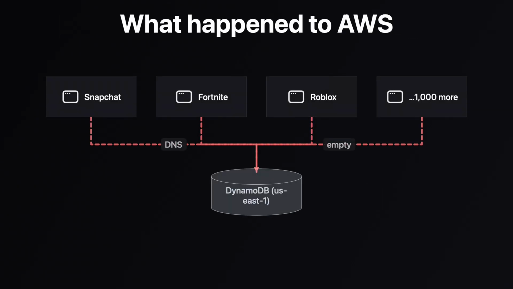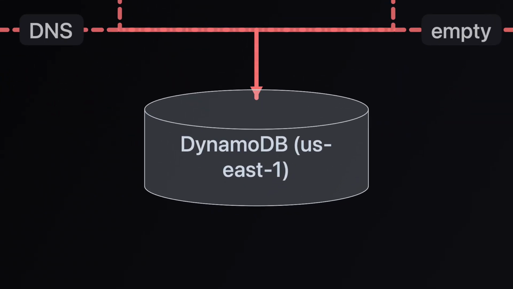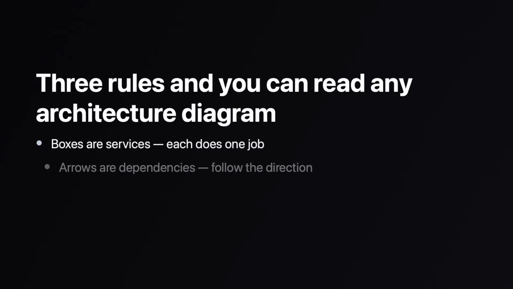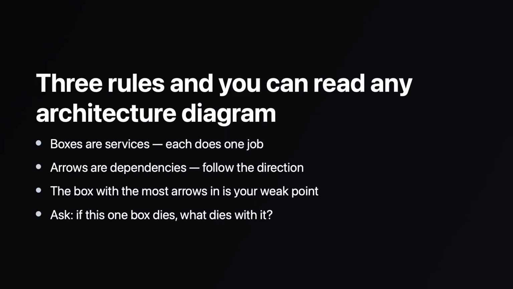So here's what happened to Amazon. Thousands of apps, Snapchat, Fortnite, Roblox, every one of them drew an arrow to the same database endpoint. One box at the bottom of everyone's diagram. Then the address for that box went empty. Every arrow pointing at it broke in the same instant, and there was no second box to fall back to. One arrow, 1,000 outages.